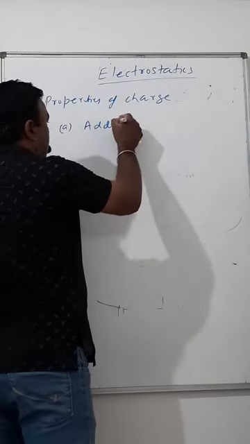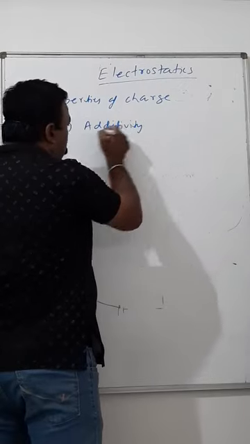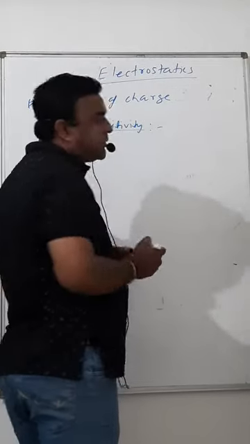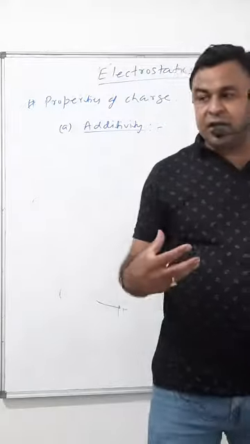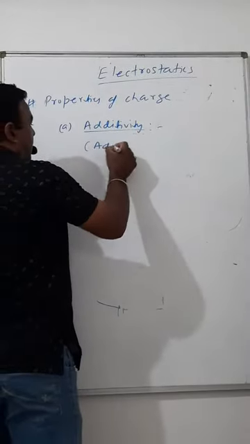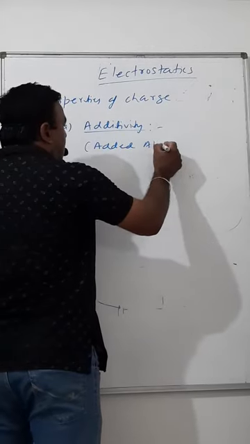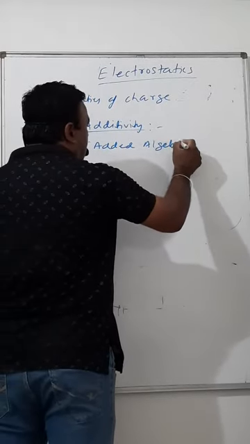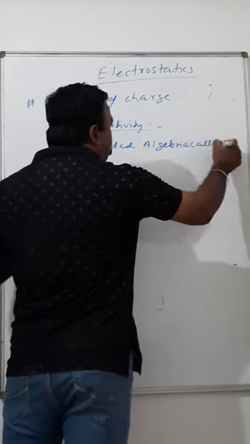Additivity. It is the standard term I am saying, but I call it algebraic addition.